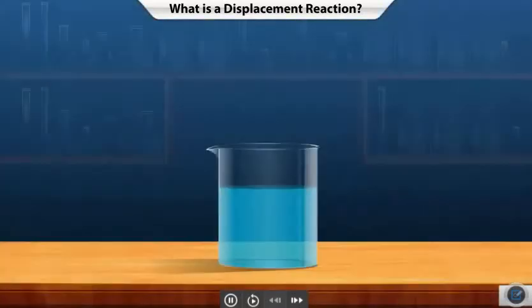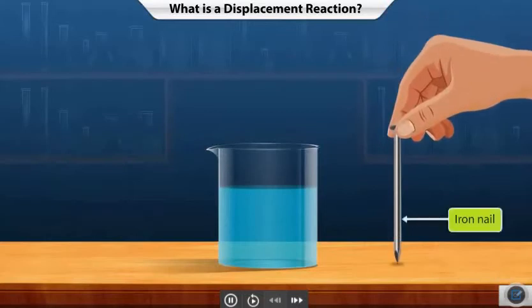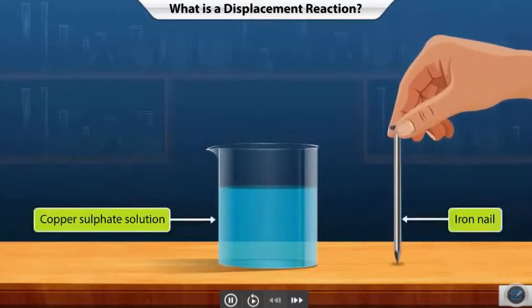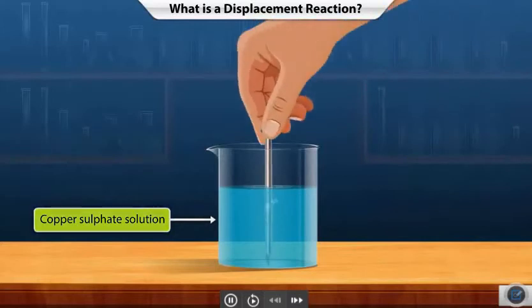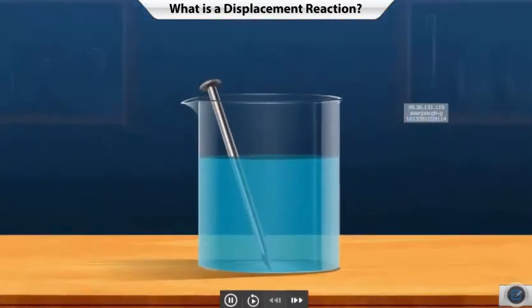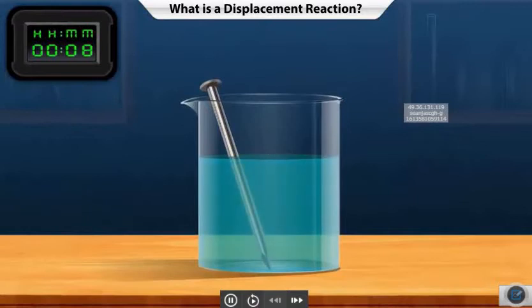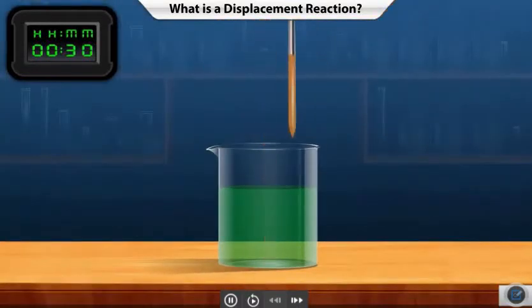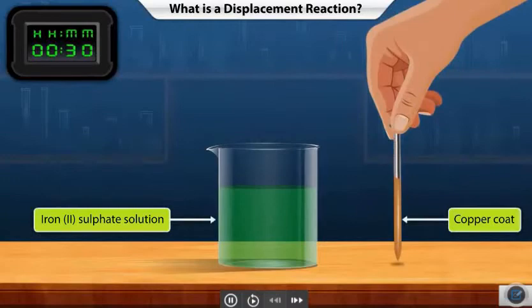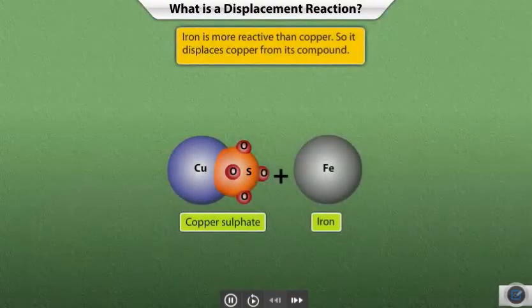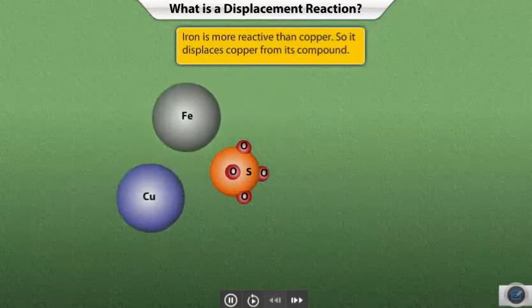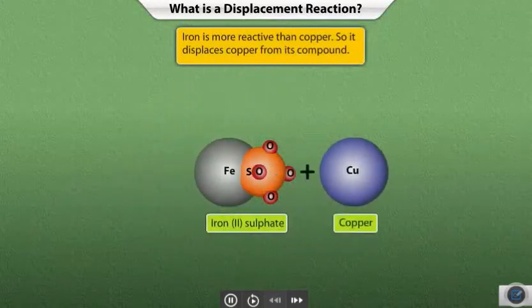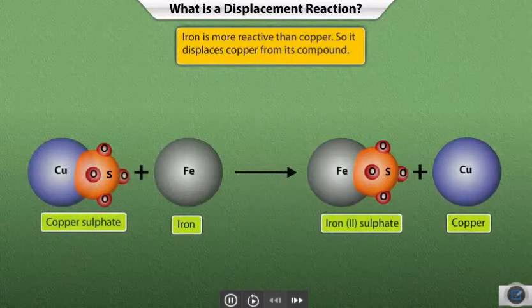Let's try a small example to prove this. What happens when we place an iron nail in a copper sulfate solution? It is quite amazing to see the color of the solution changing from blue to green and a shiny thin film of copper deposited on the nail. If we look at the reactivity series, we see that iron is more reactive than copper. Hence, it displaces the copper from the copper sulfate solution.